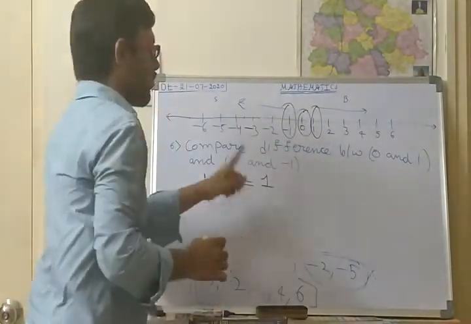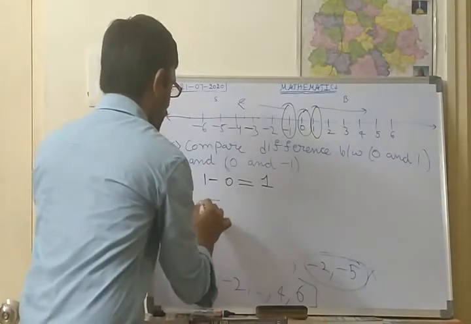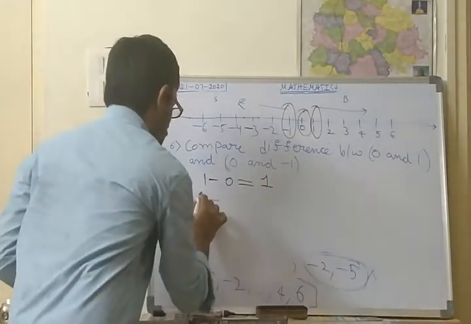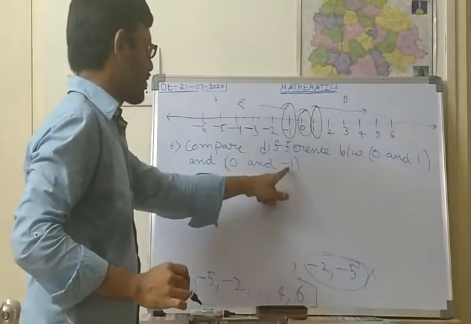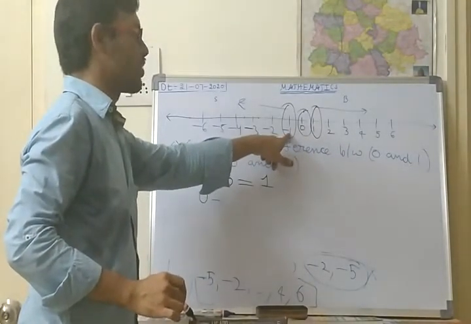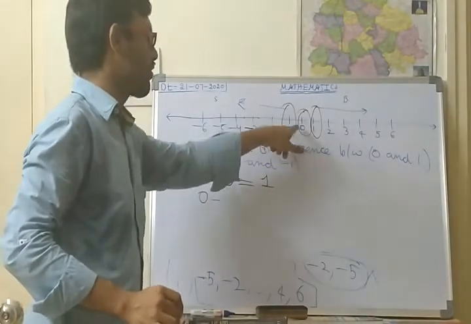The first number should always be the bigger number. Which is bigger, 0 or minus 1? 0 is bigger than minus 1, because minus 1 is to the left of 0, so minus 1 is the smaller number.